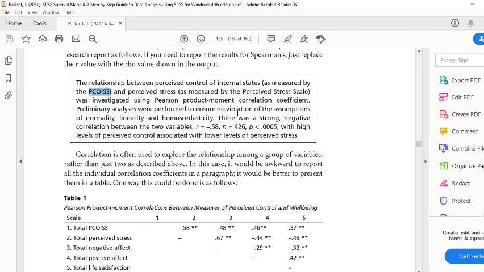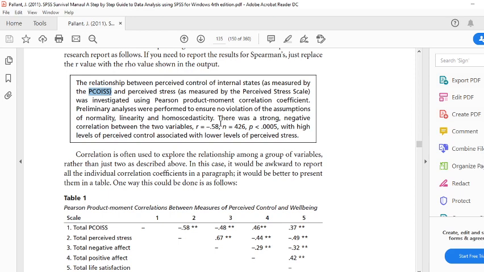Preliminary analyses were performed to ensure no violation of the assumptions of normality, linearity, and homoscedasticity. I have not taught you these things now. You know about normality and linearity, but not homoscedasticity. This is not your level; in master's or graduate classes, or in econometrics, you will learn these things in detail.